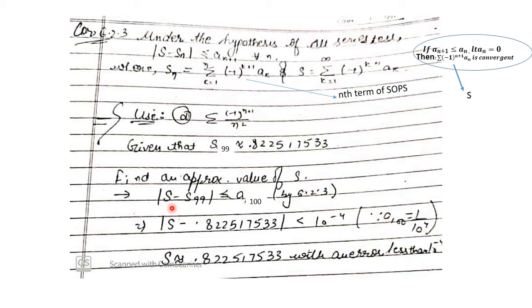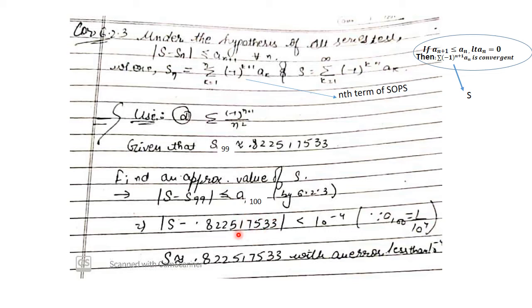See, the inequality only tells us that the difference between S and S99 is less than or equal to the right hand side. That means the difference between S and this number, which is already given, is less than or equal to 10 to the power minus 4. Now this 10 to the power minus 4 is nothing but 0.0001, right? That means in the difference between S and this number, the first 4 digits are the same, and the change will come after that, in this quantity.